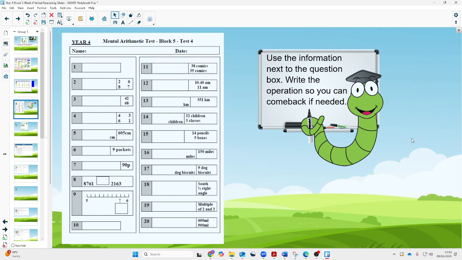Question 15. There are 14 pencils in a box. How many pencils are there in 5 boxes?